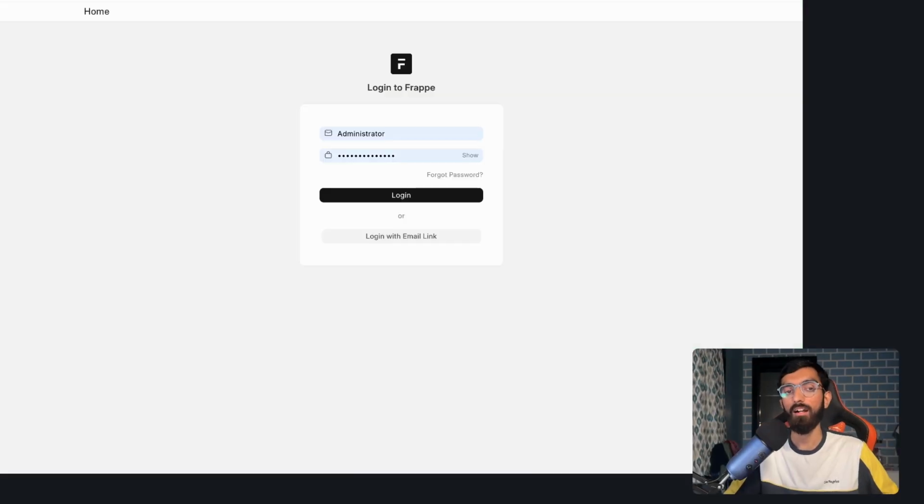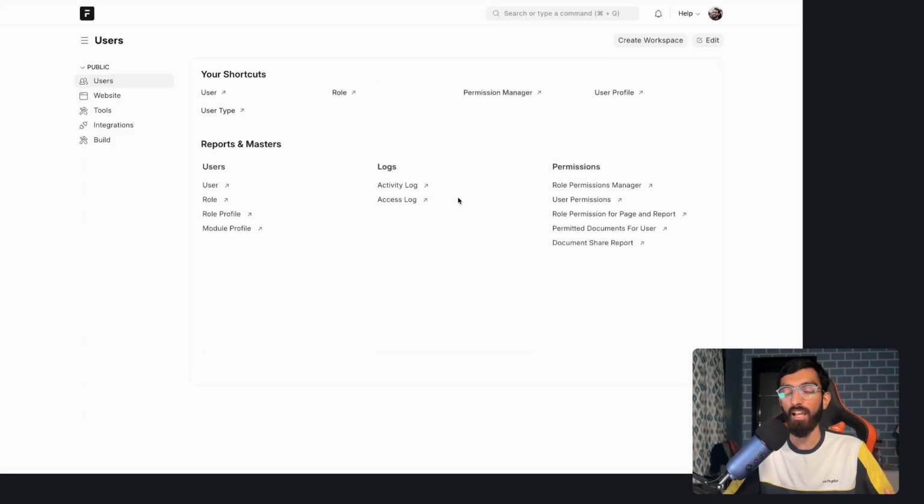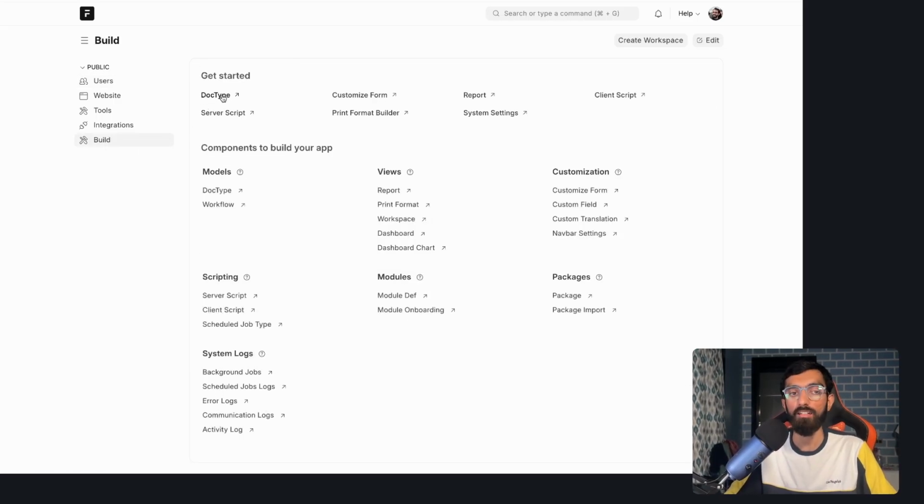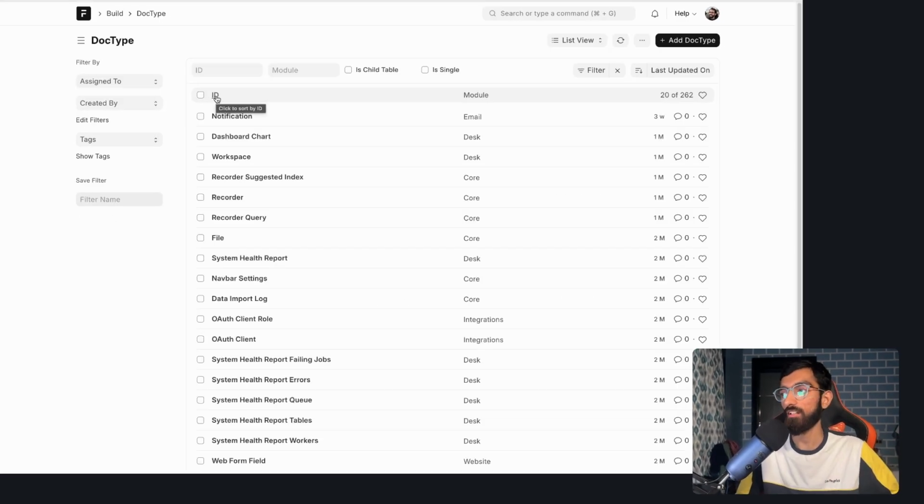Here I am at the login page of the desk, and we will directly get logged in. And this is the admin interface that I was talking about. We can directly start to build. And let's start with the doctype. So a doctype is a combination of model plus a view, right? Not just the model. And since the talk title is metadata driven development, we'll see what that means.